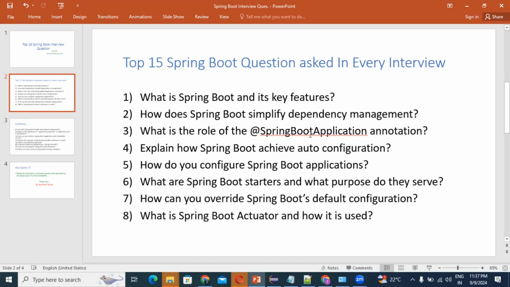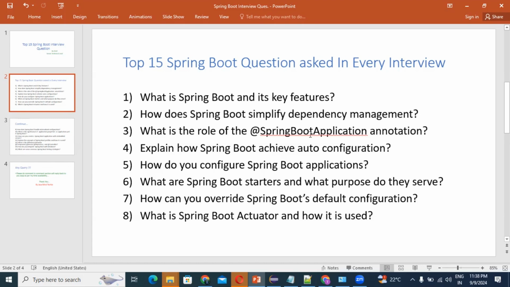Second question: how does Spring Boot simplify dependency management? Dependency management means Spring Boot simplifies it through the use of starters. Starters are a set of predefined dependency descriptors. For example, you can see spring-boot-starter-web, spring-boot-starter-data-jpa,